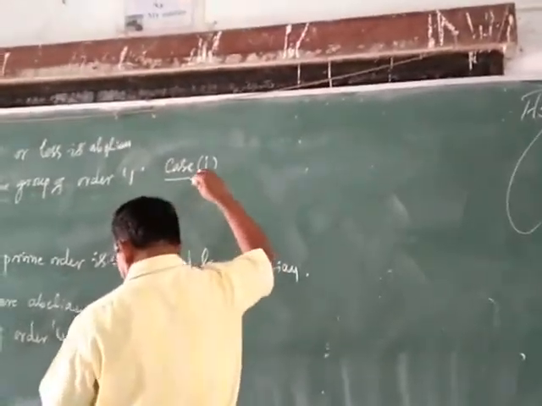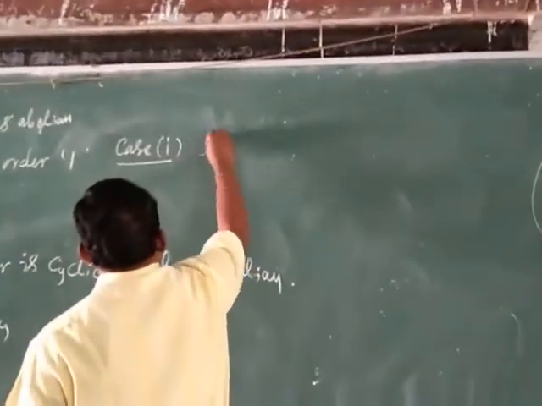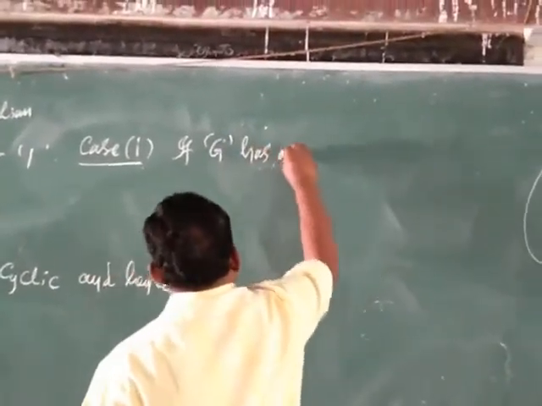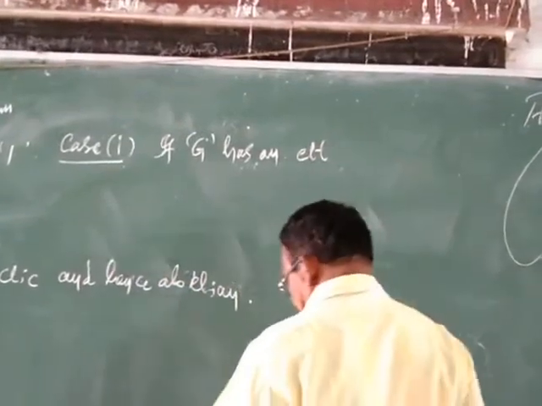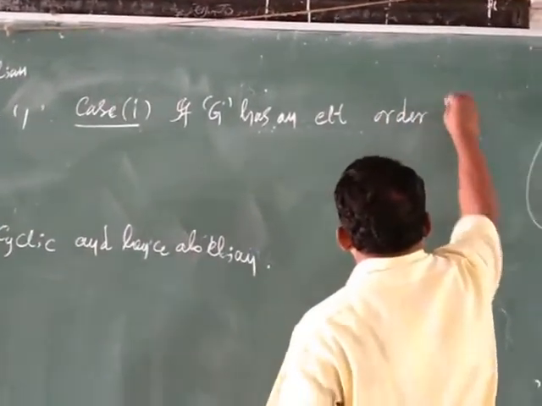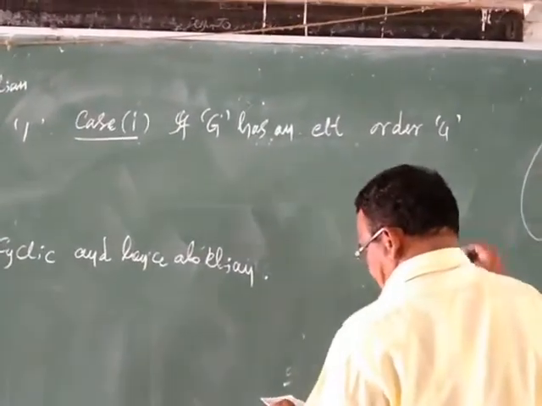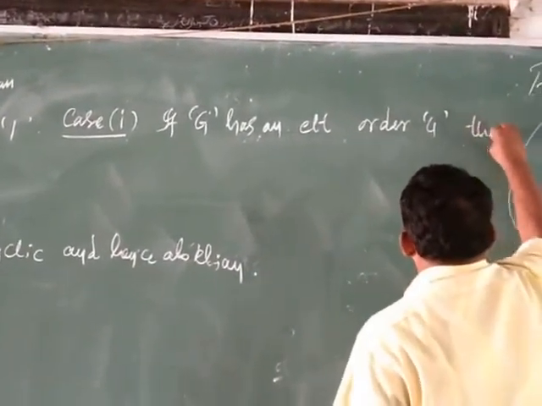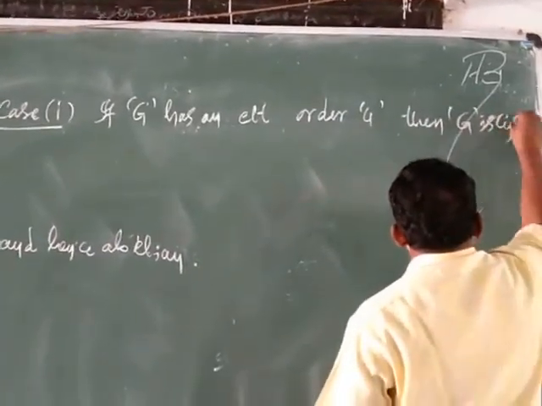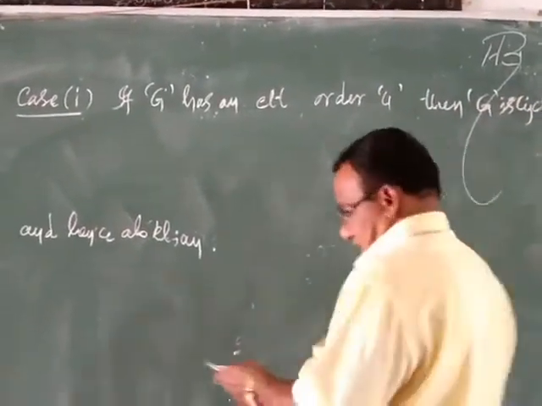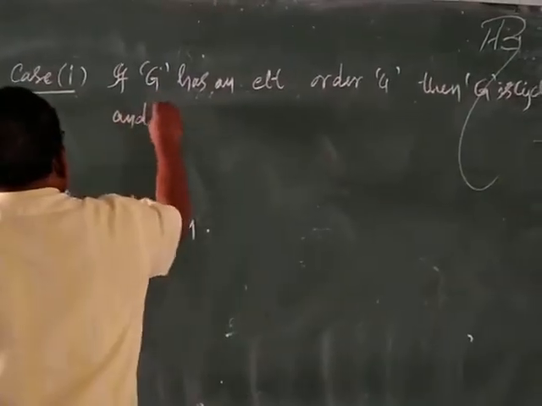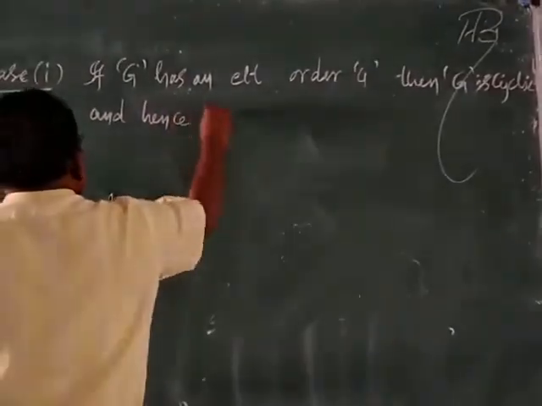If G has an element of order 4, then G is cyclic and hence abelian.